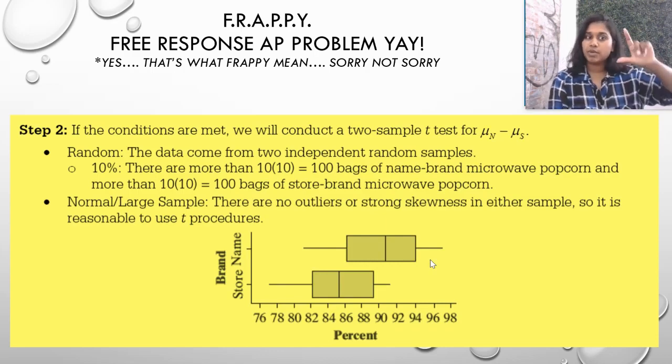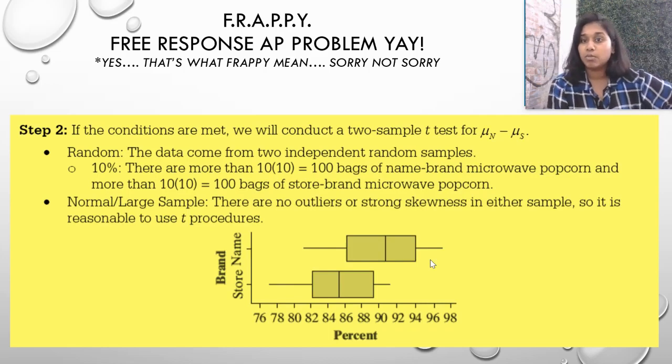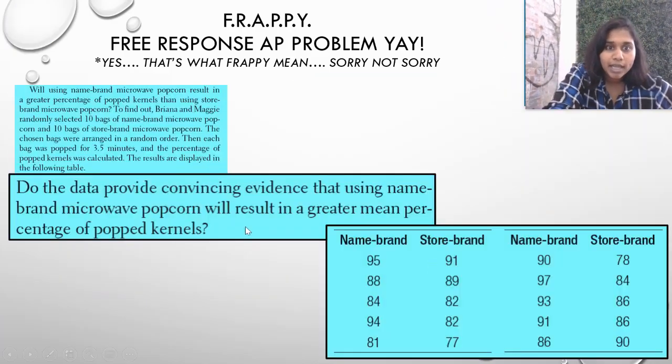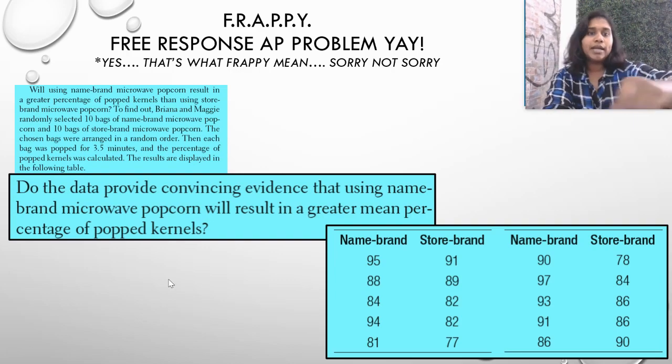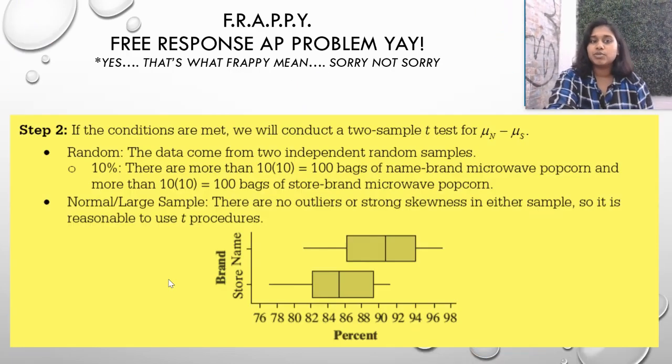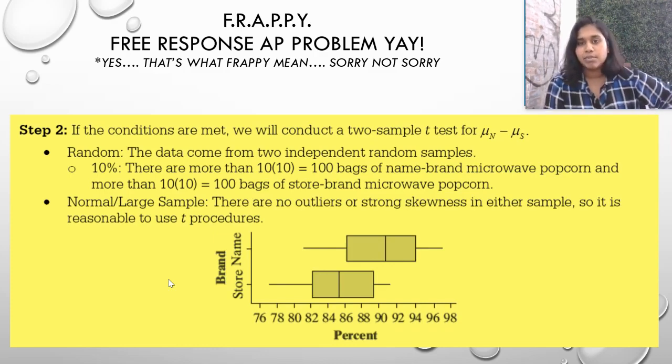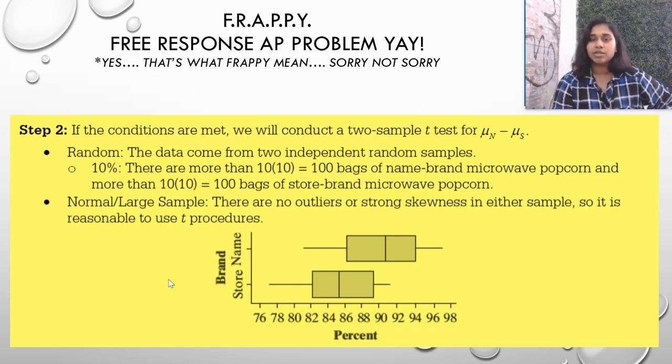So to check if conditions are met, we're going to go through random, 10%, and normal or large counts. So random, they told us the data comes from 2 independent random samples. I can scroll back and find that. I thought they gave us that information somewhere. Brian and Magali randomly selected 10 bags. Yeah, so they definitely absolutely gave us that information. You can put that in quotes, whatever you've got to do. 10%: if I take the 10 bags that they did and multiply it by 10, then 100 bags of name brand or 100 bags of store brand popcorn, probably we have a lot more than 100 in a grocery store or in an outlet or a warehouse or corporate company, et cetera, et cetera.